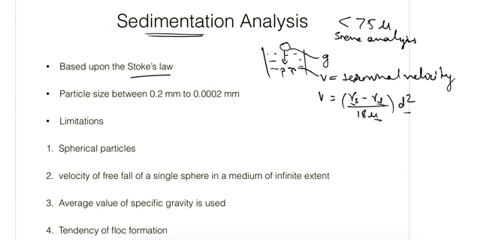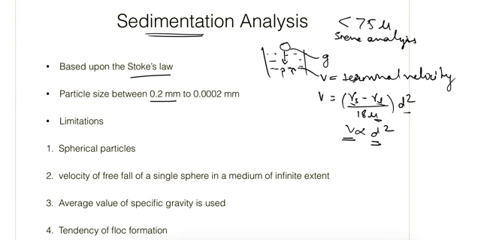So for a given medium, mu and gamma l will be constant, and for a given soil, the specific gravity and unit weight of soil solids will be constant. So V will be proportional to d square. It means that if we can find out the velocity of the fall, then we can calculate the diameter of the particle, and that's what we are interested in. That's how we do it, but there are some limitations to the Stokes law.